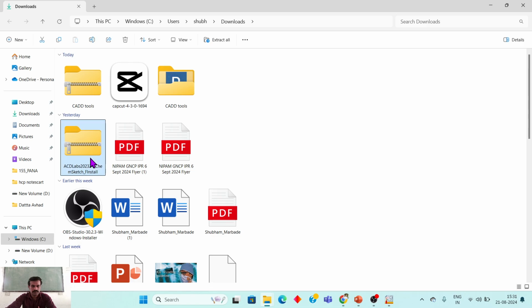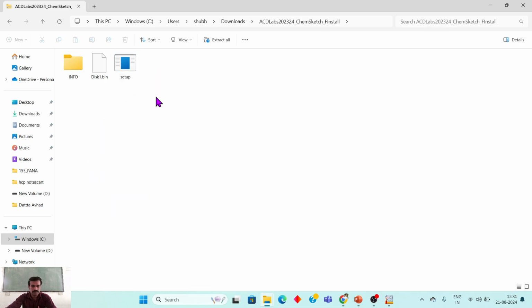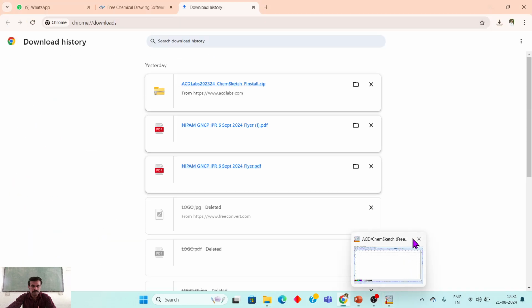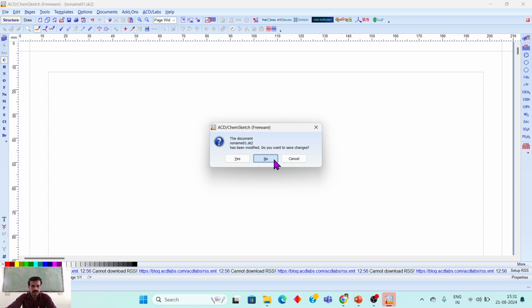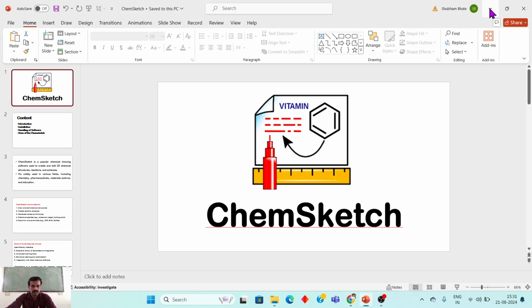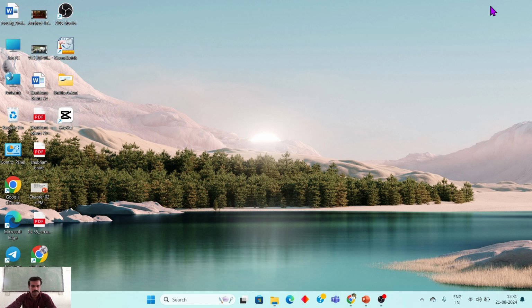Just click on this software, and there is a setup file of this ChemSketch tool. Just click on the setup file and it opens. So continuously your process will go on, and the software setup will get downloaded. Now we move towards the ChemSketch software. I already installed it in this PC.